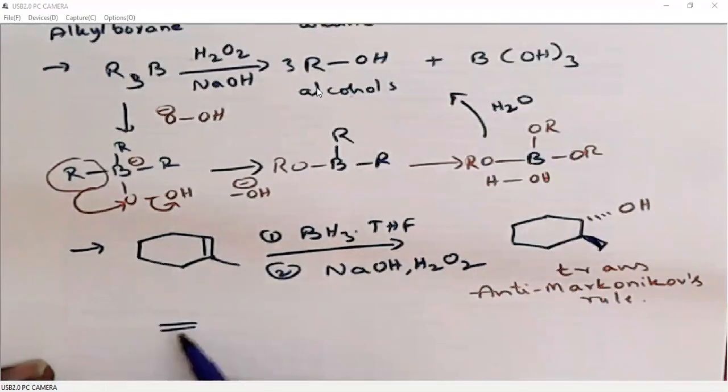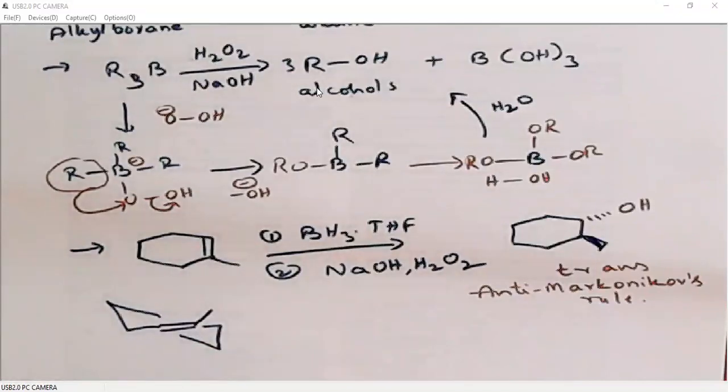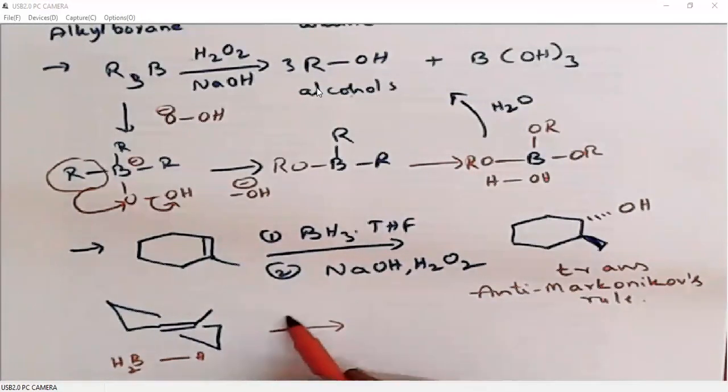When we look at the mechanism of how the boron adds, for example, if methyl is above the plane, then diborane will add from below the plane, and it is a syn addition, right? Syn means from the same side.